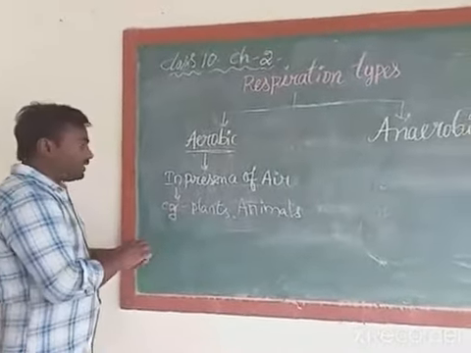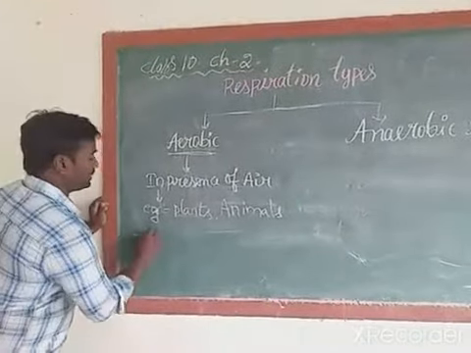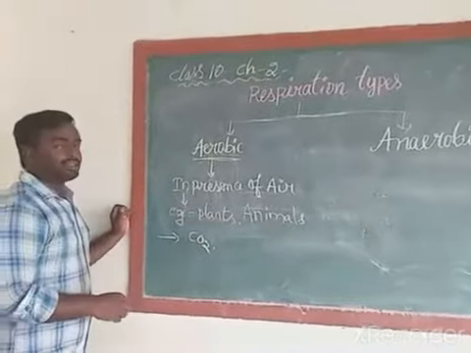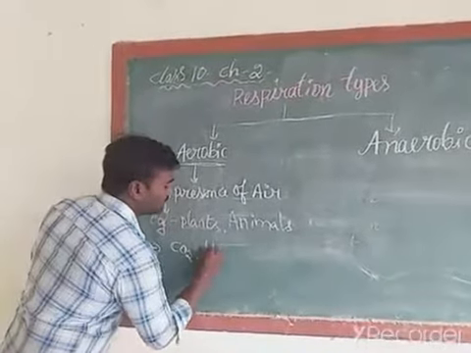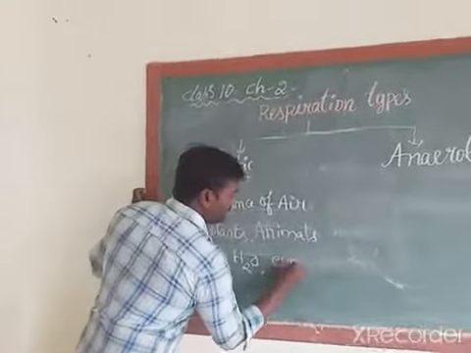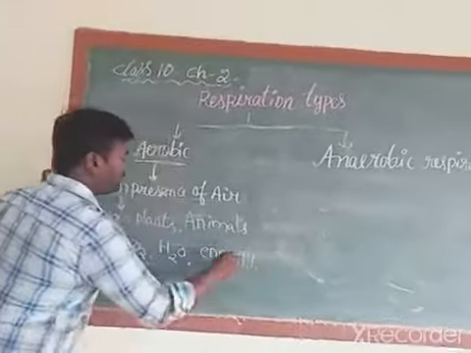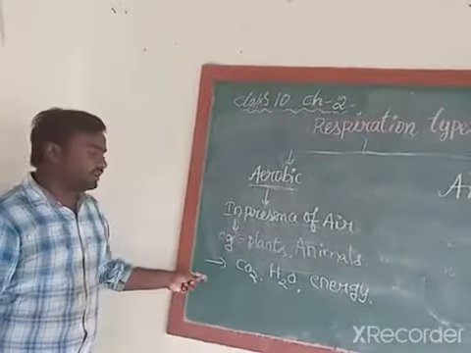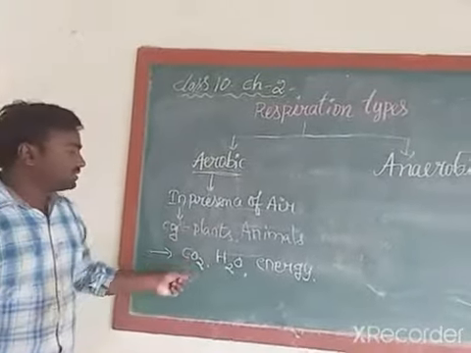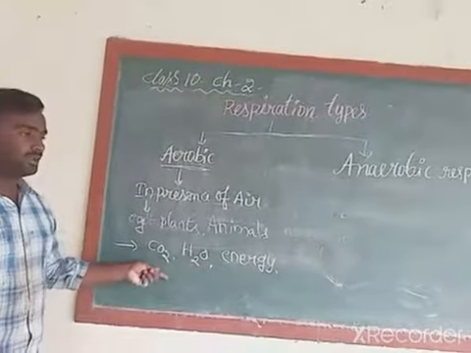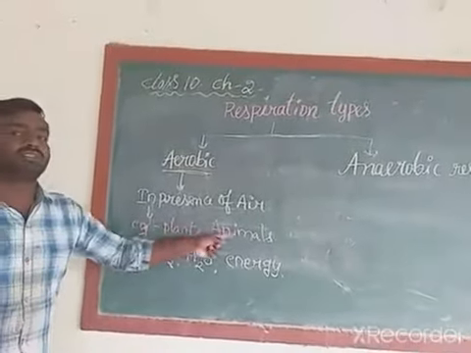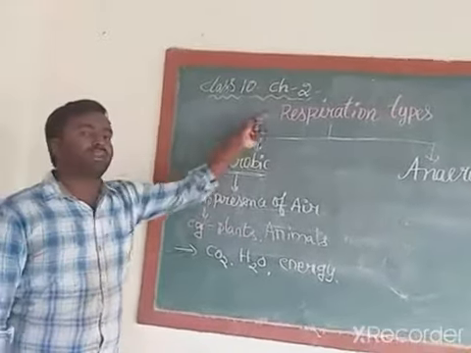Next, what do you know about the products formed in aerobic respiration? Carbon dioxide is formed in respiration. Next, water is formed and also energy is released. These are the products of aerobic respiration: carbon dioxide, water, energy. These are the products generally we can see in plants and animals because of respiration.